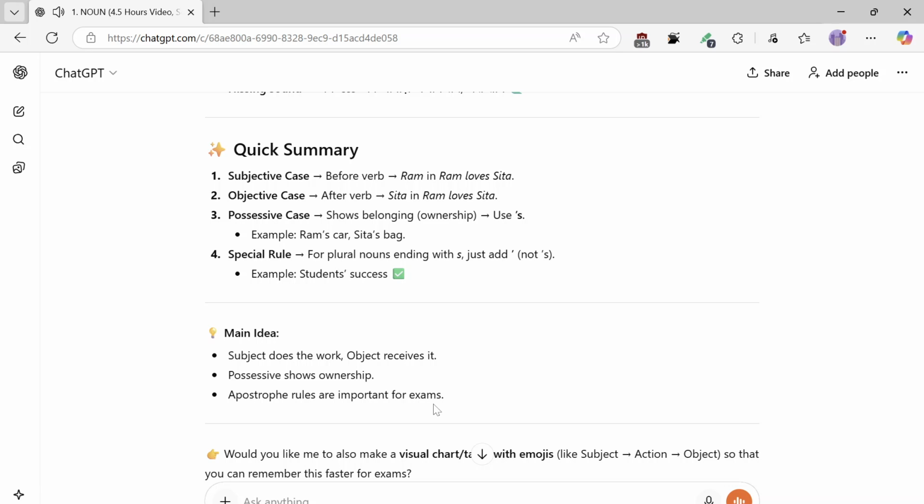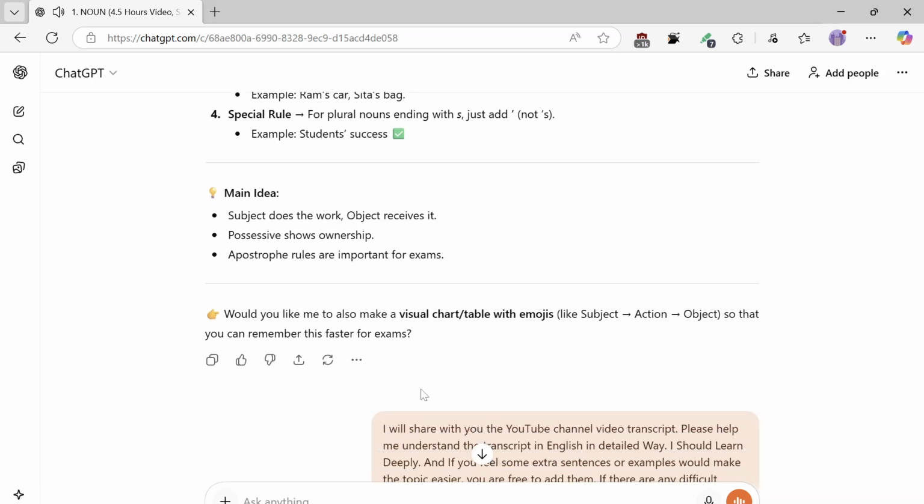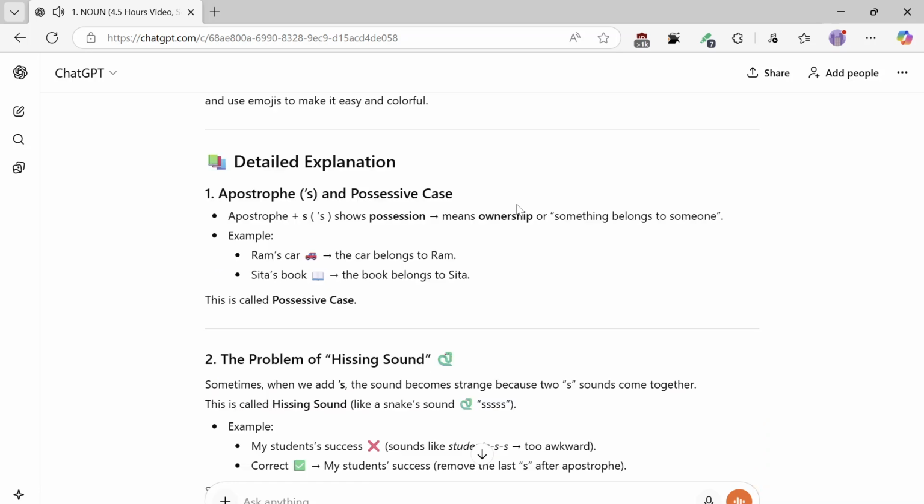Would you like me to also make a visual chart table with emojis, like subject, action, colorful?